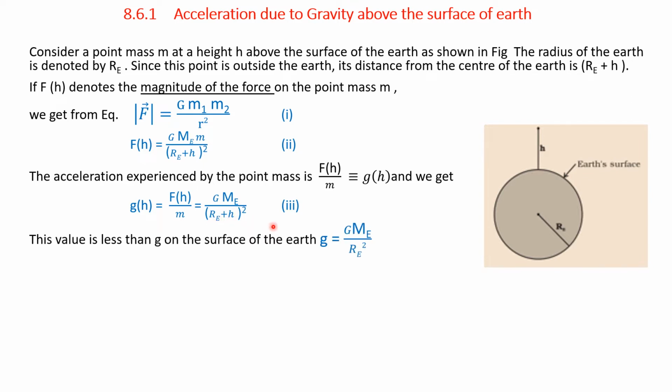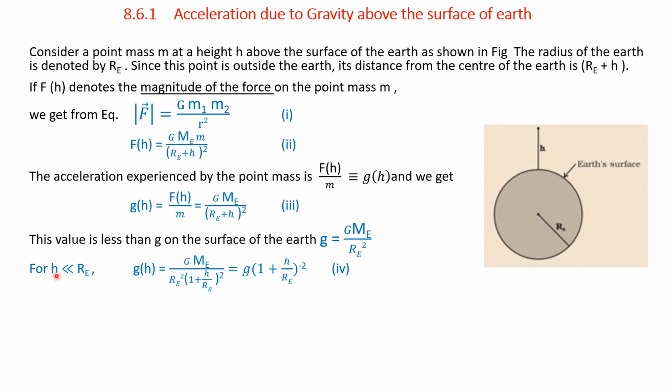Let it be equation 3. This value is less than g on the surface of the Earth. Therefore, g is equal to G into Me, mass of Earth, divided by Re square. So the Re square appears in the denominator.